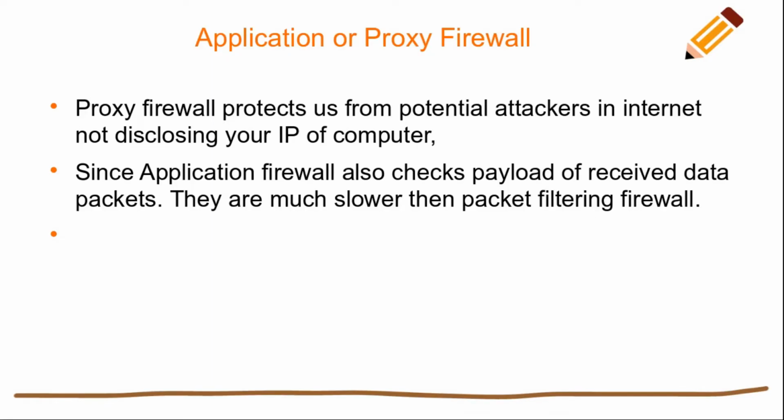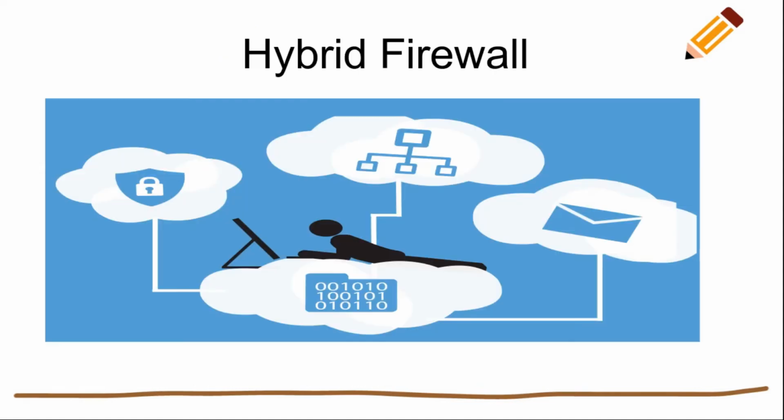Since an application firewall also checks the payload of the received data packet, it is much slower than a packet filtering firewall. Obviously, so much checking is done that it is much slower than a packet filtering firewall, but it is more secure than a packet filtering firewall.